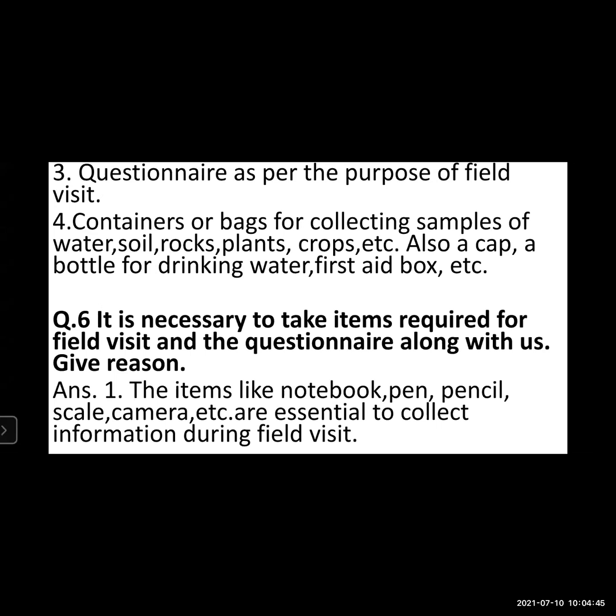Okay. Next is, it is necessary to take items required for field visit and the questionnaire along with us. Give reason why it is necessary. See, the items like notebook, pen, pencil, scale, camera, etc. are essential to collect information during field visit.